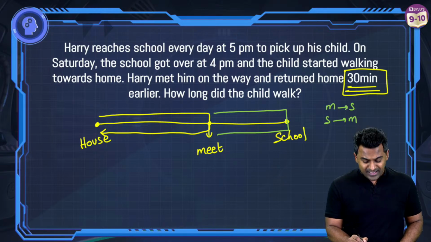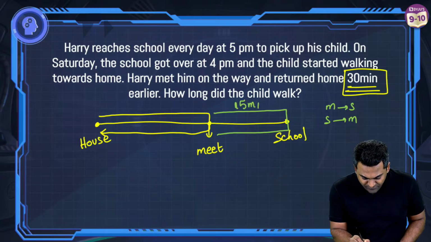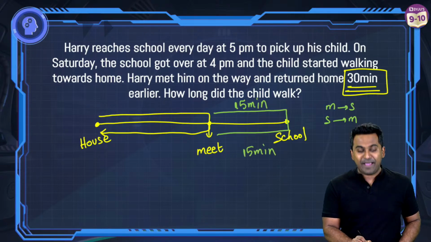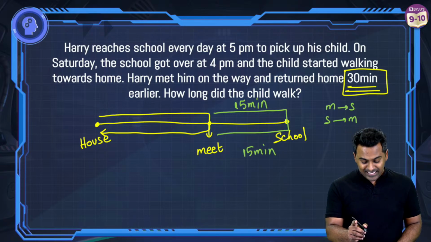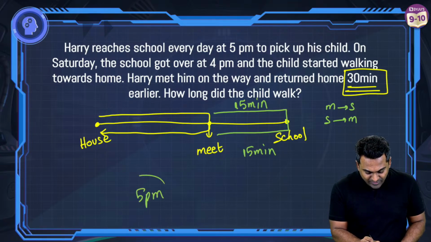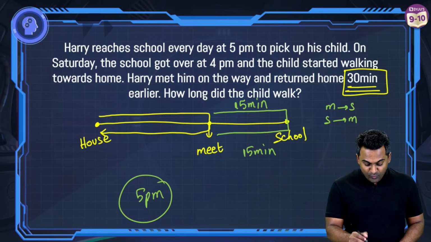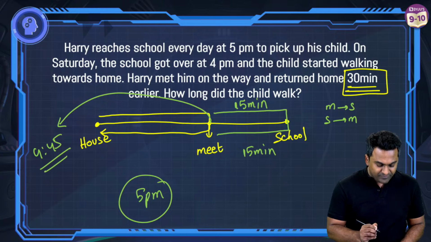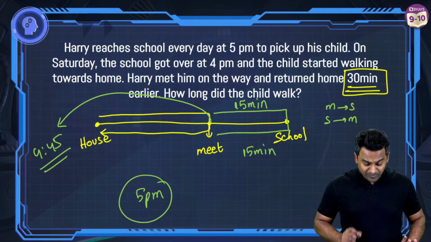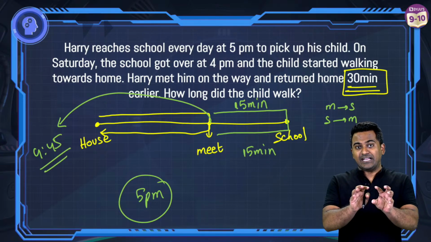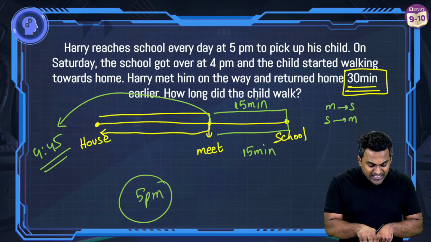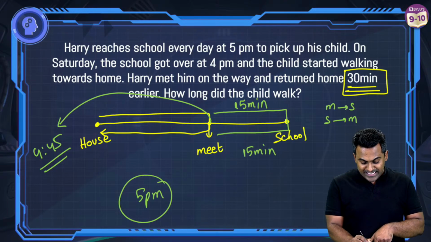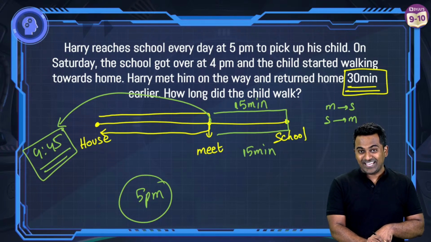Now, distance is the same, right? Which means it takes Harry 15 minutes to go from M to S and 15 minutes to go from S to M. Now Harry reaches every day at what PM? 5 PM, which means Harry should have been at the meeting point at 4:45, because it takes 15 minutes to go from the meeting point to the school. So 4:45 is where Harry reached this.